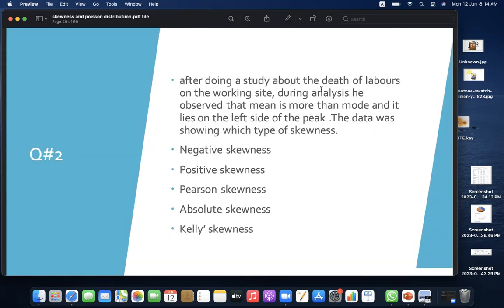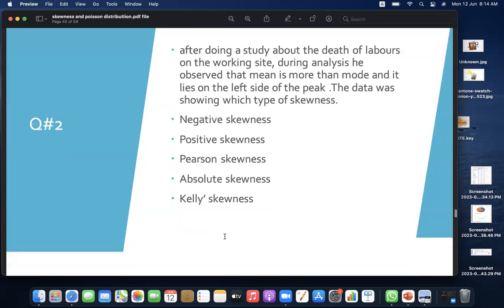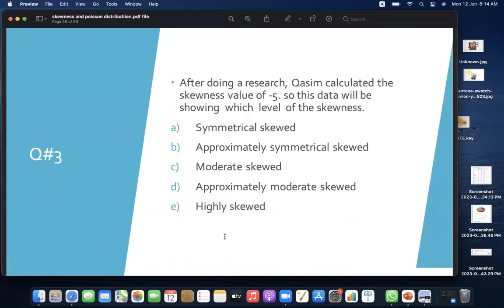After doing a study about the death of laborers on the working side during analysis, he observed that mean is more than mode and it lies on the left side of the peak. The data was showing which type of skewness it would be? So the answer would be A, negative skewness, B, positive skewness, C, Pearson skewness, D, absolute skewness, E, Kelly skewness. B, positive skewness. Yes, exactly. B, positive skewness.